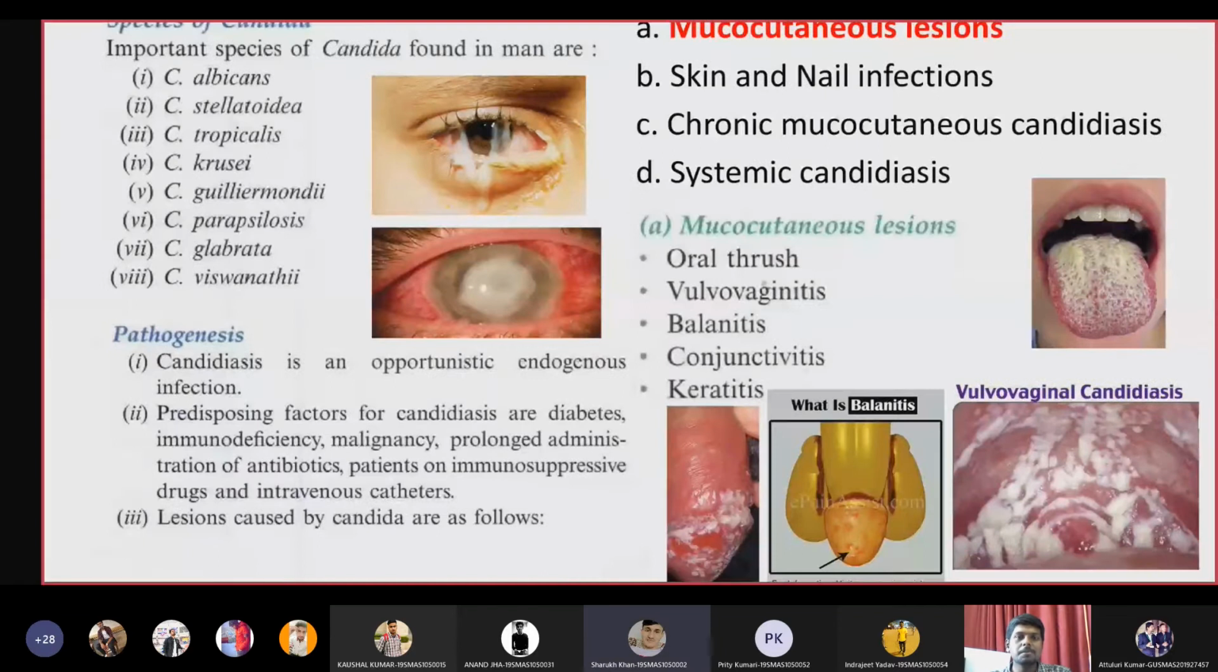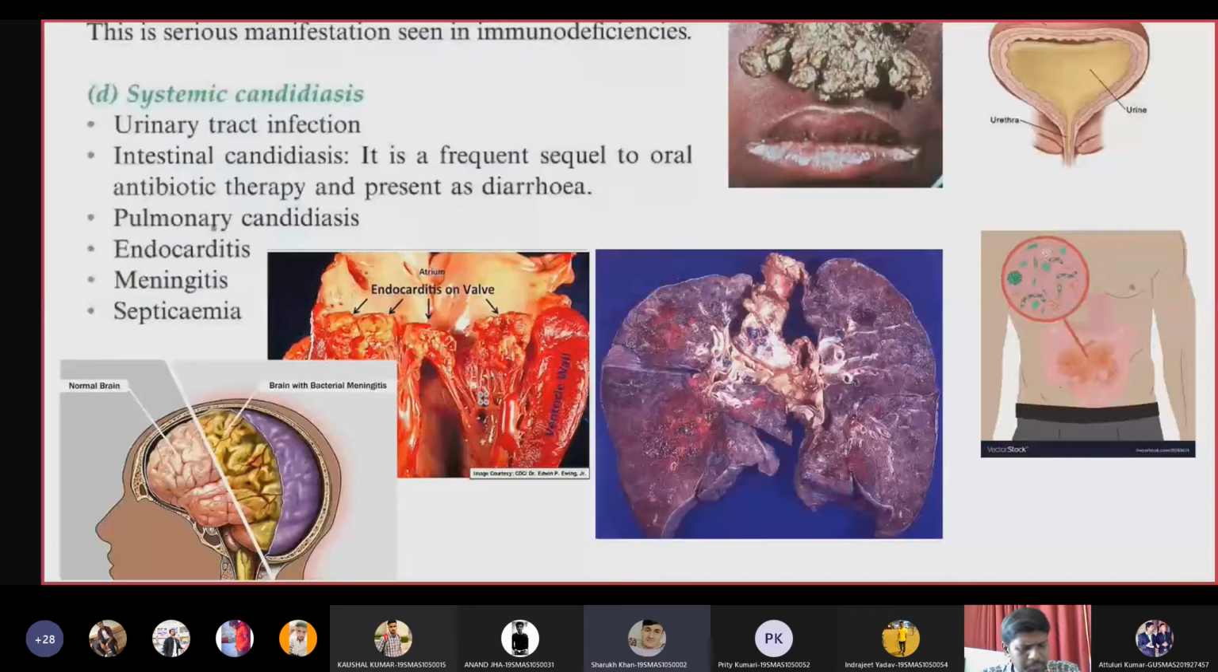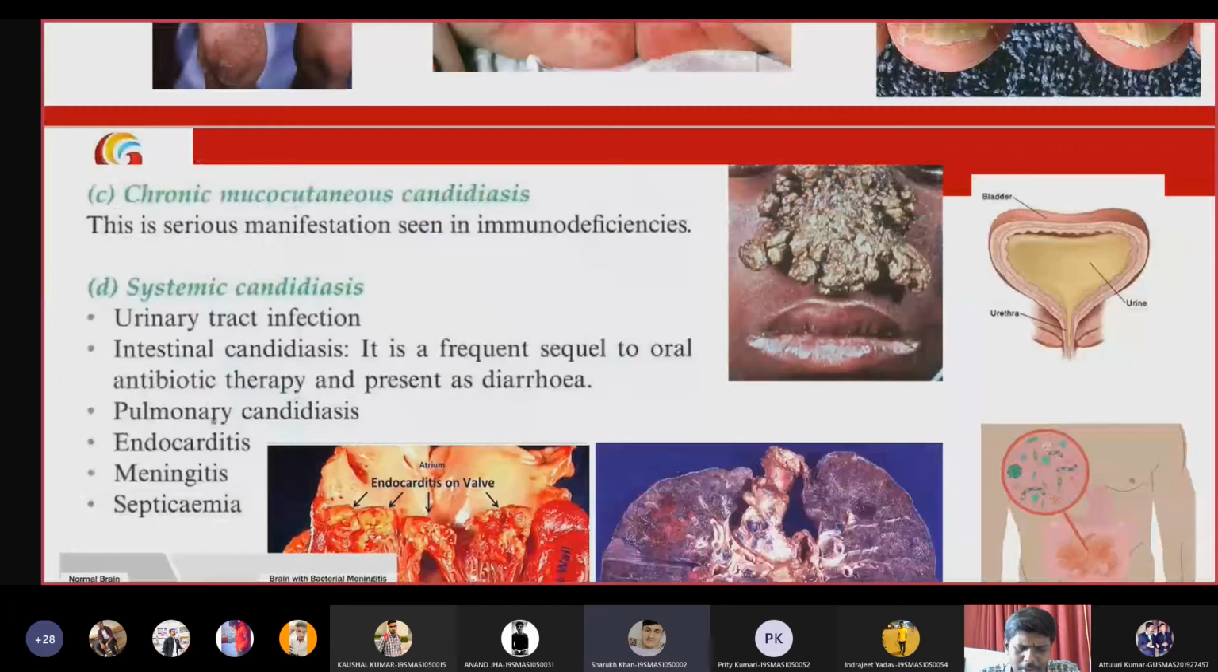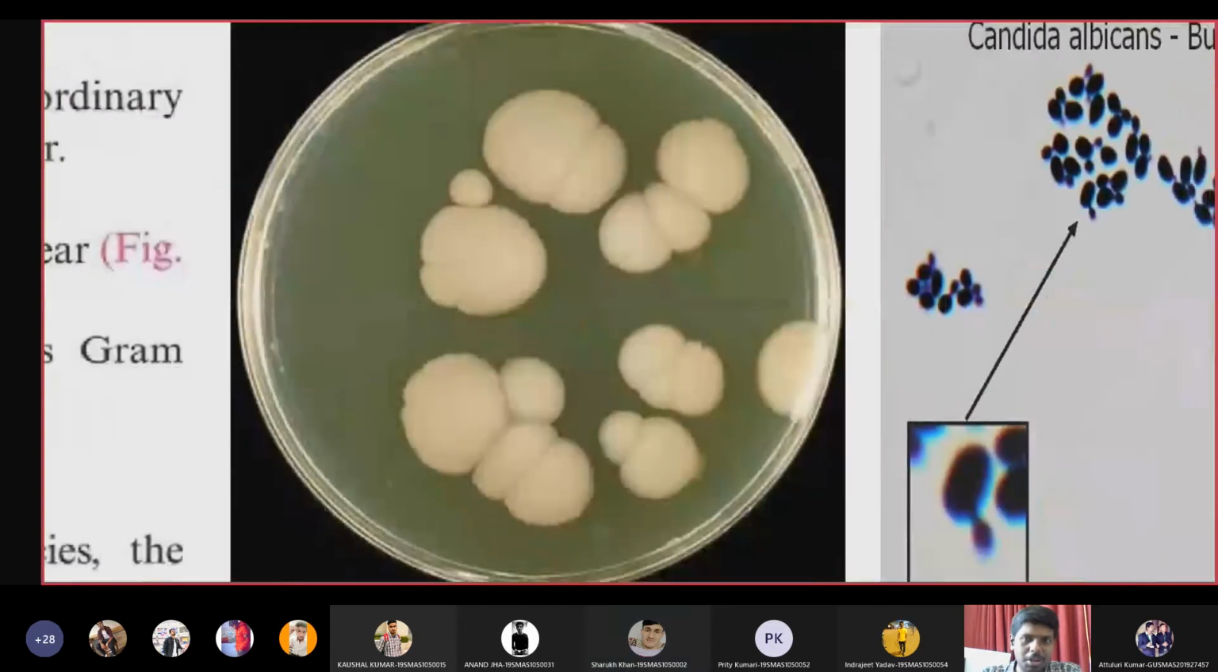Sir, you want to ask about colony morphology? Yes, sir, in blood culture. That's it. The colony morphology, you will see this specific growth. So this is how the Candida colony looks.